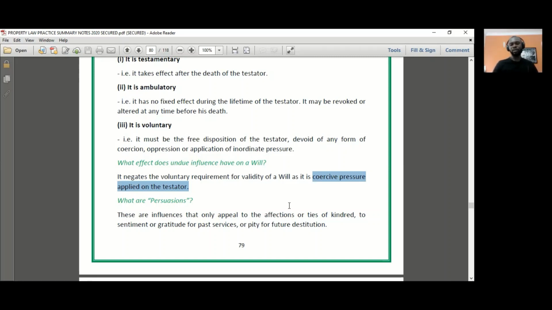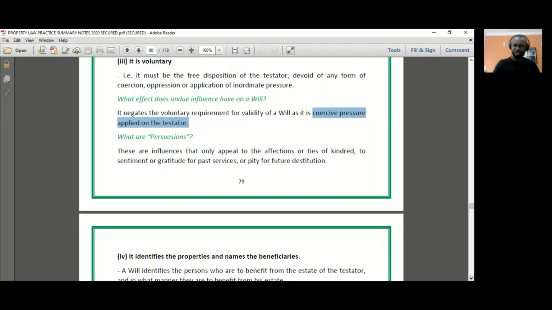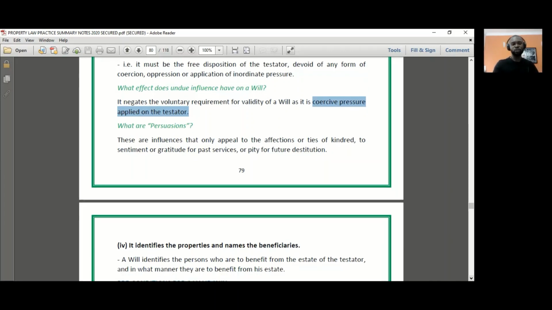Now that's undue influence. Whereas persuasion, on the other hand, is appealing to the testator's sentiment, all right, for future destitution you would suffer, or gratitude for past services you have rendered to him. So you could look at persuasions as appealing to his sentiment. Now, is that okay? Yes, it's fine. So for instance, if you're telling the testator, oh, remember, I have been your favorite child, I've always done well in school, please make sure you give me something very nice in your will. Now, that's fine. That's only persuasion, all right, which is quite different from undue influence.